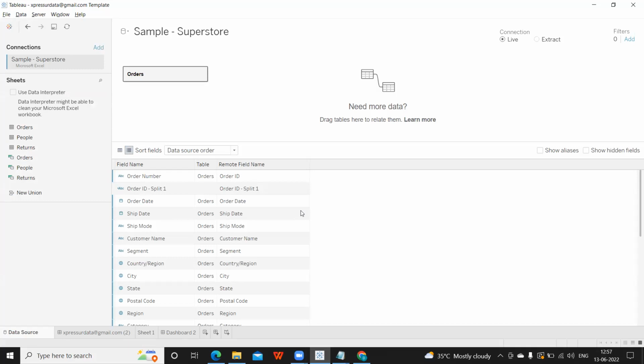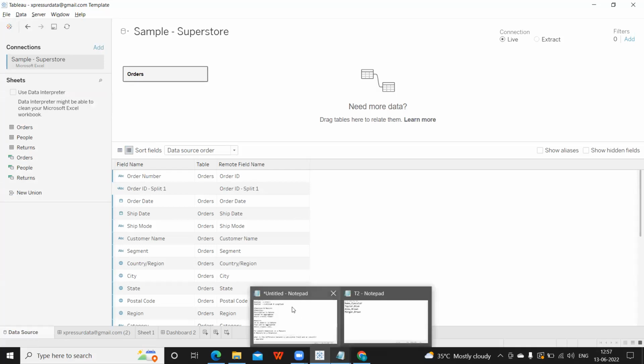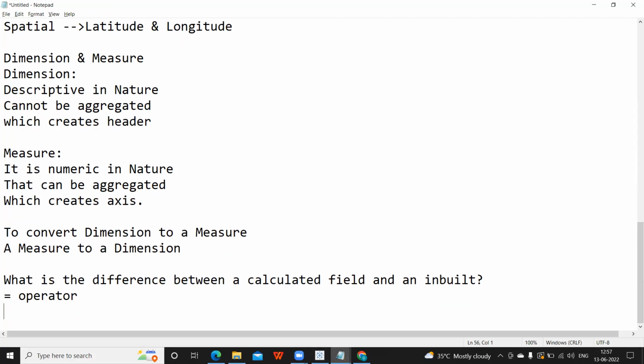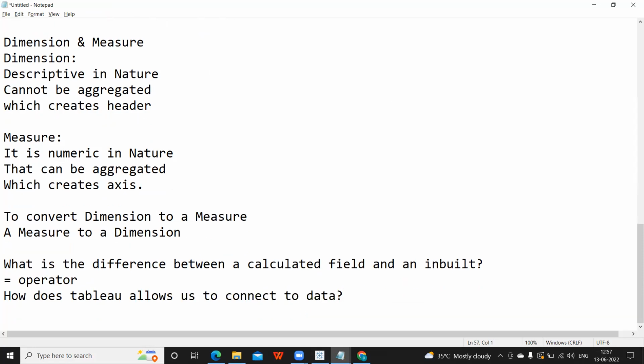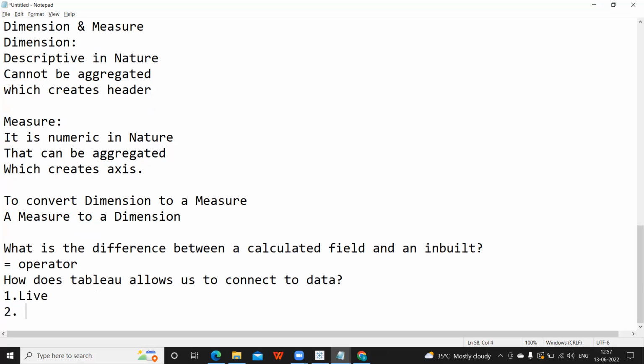Now there is again one important question. How does Tableau allow us to connect to data? This is something that we all should remember, and a very primary concept of Tableau. Now, how does Tableau allow us to connect to data? Something that is limited to Tableau only, or one of the prime features of Tableau, that is live and extract.